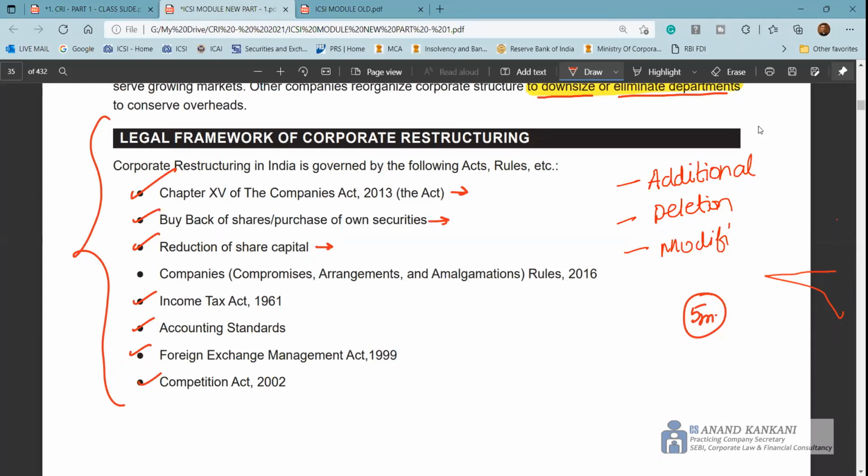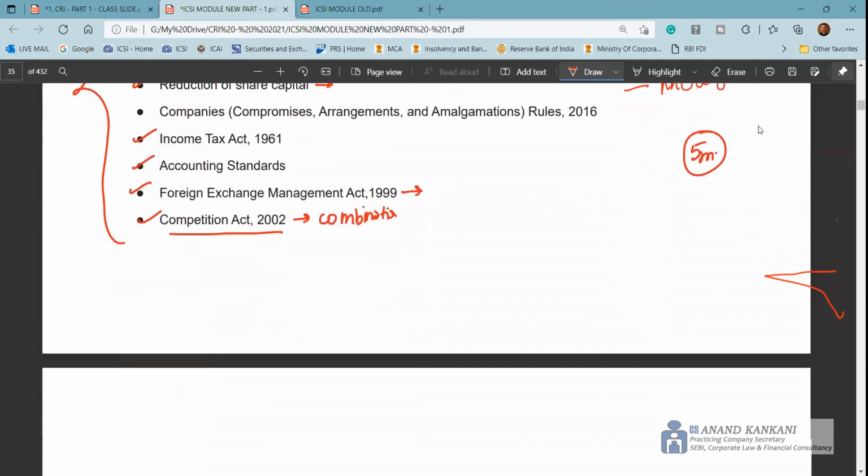Then again, you can write FEMA, that if the corporate restructuring activity involves foreign currency or non-residents, or if it involves companies where one is in India, the other is abroad. That's where FEMA also comes into picture. Competition Act, you can mention where they result in combinations, or if there is any anti-competitive activity or abuse of dominant position. But otherwise, broadly, it is combination only, right? So that's where it comes into picture.